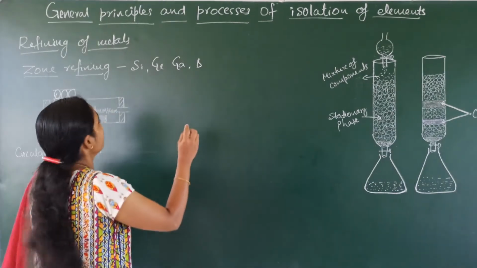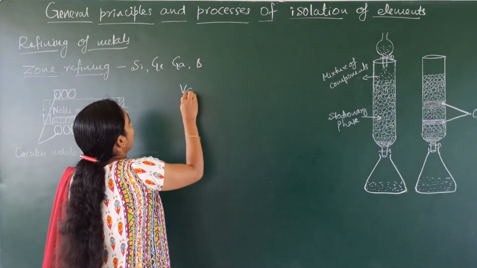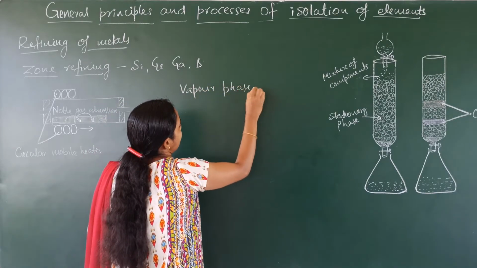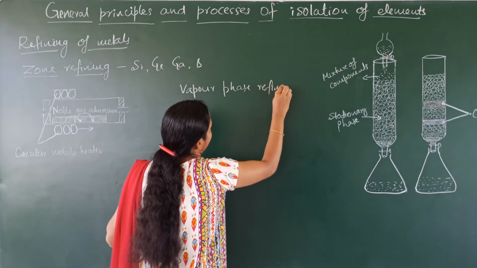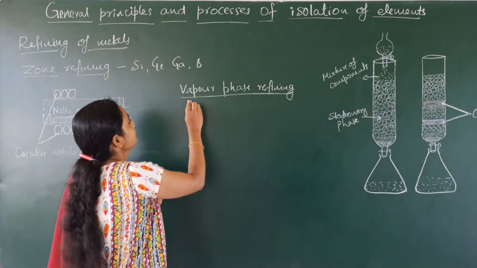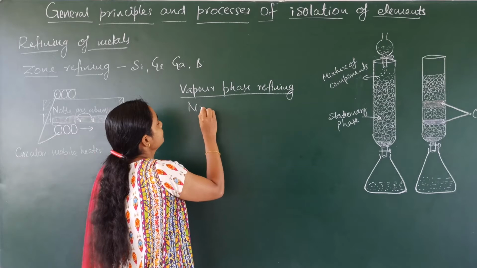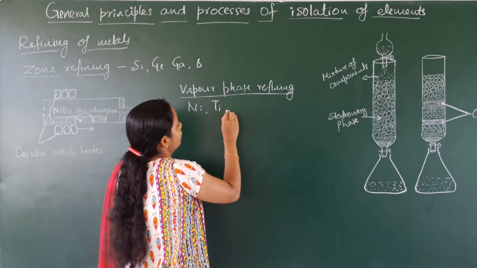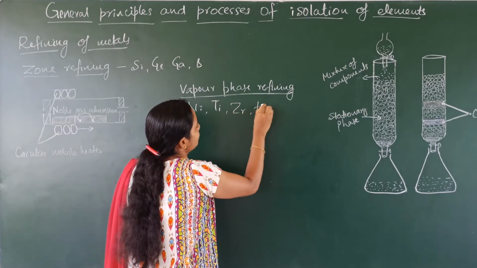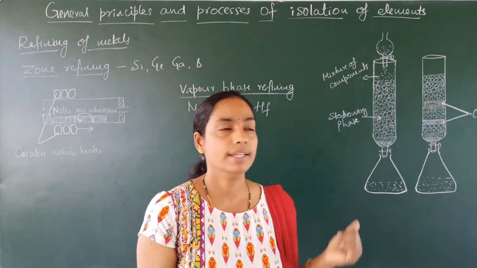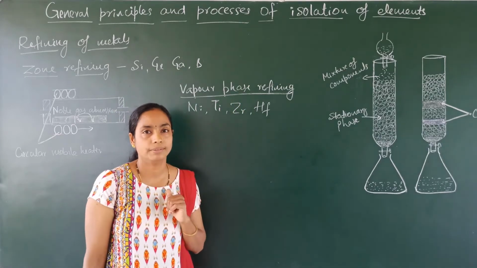The next method is vapor phase refining. Metals like nickel, titanium, zirconium and hafnium are purified by this vapor phase refining.